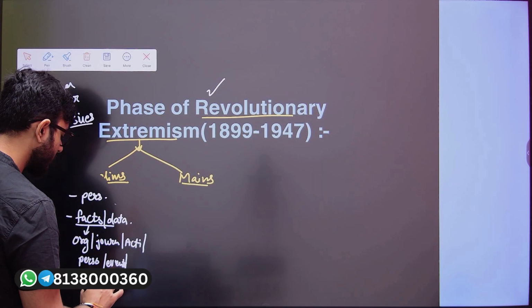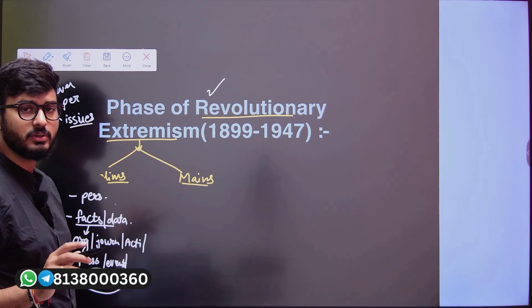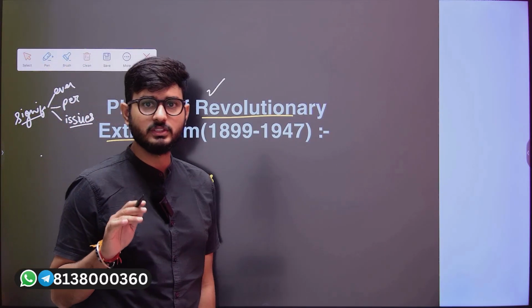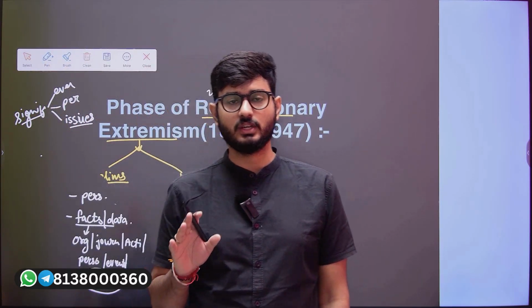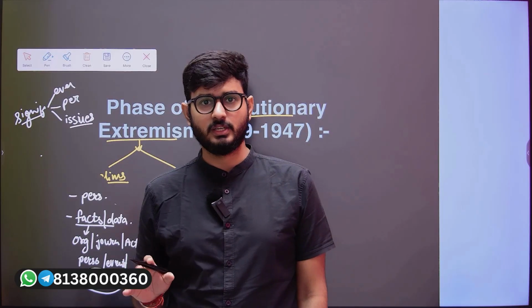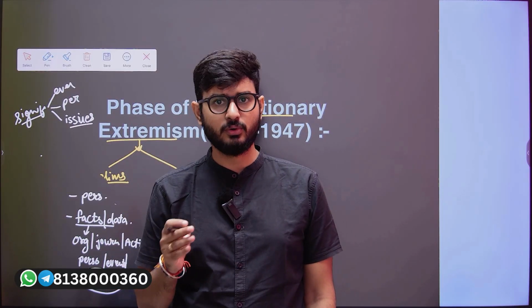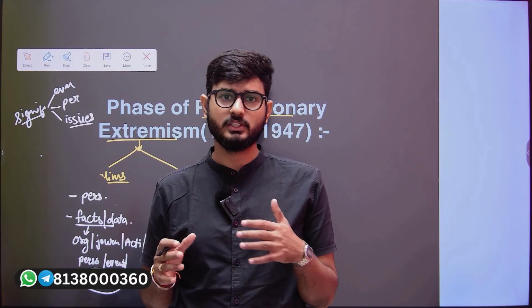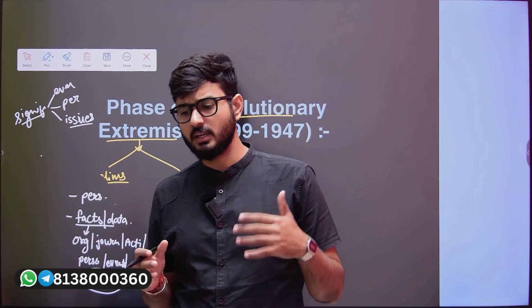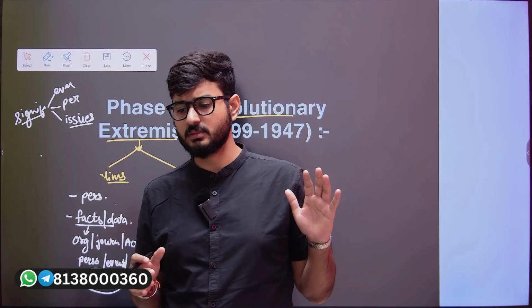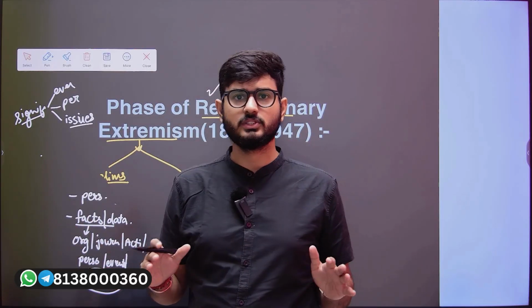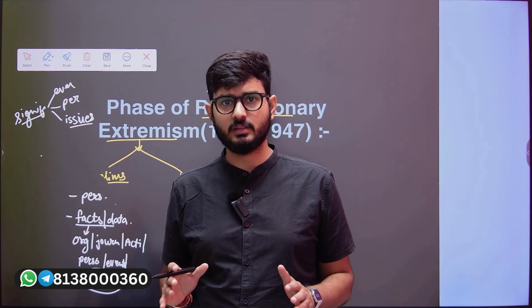This chronology aspect is one of the most important dimensions in which the UPSC generally asks questions in the prelims examinations. It might be that the UPSC gives you 4 events associated with the revolutionary aspect and tells you to arrange them in chronology. That is what the UPSC generally does, so you need to keep that in mind.